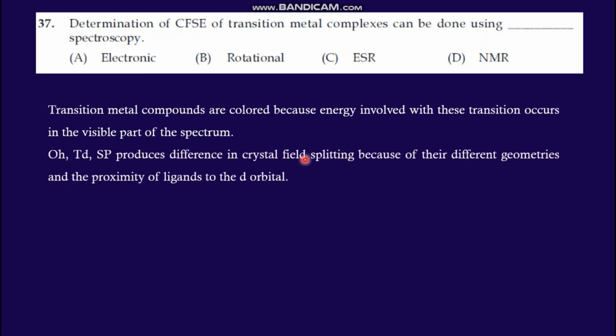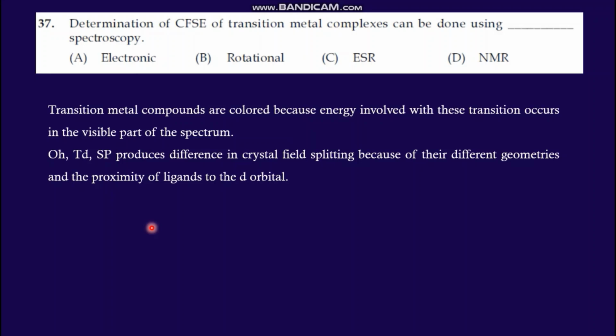Most of the transition metals are colored, and we have different geometry like octahedral, tetrahedral, square planar, and these produce different crystal field splitting because of the geometry and the proximity of the ligand to the d orbital. So all these have different CFSE values, and mostly in tetrahedral complexes the energy difference is less, so it will mostly form high spin complexes.